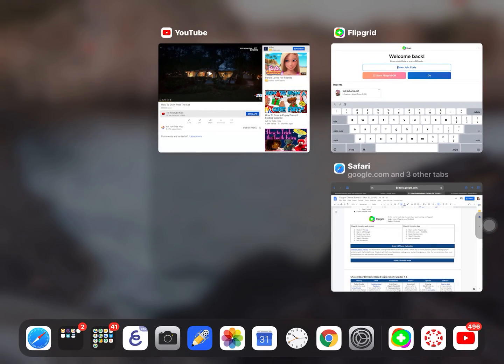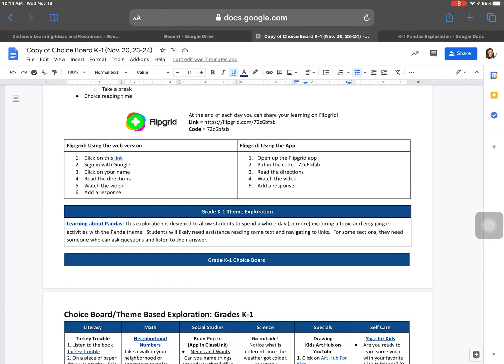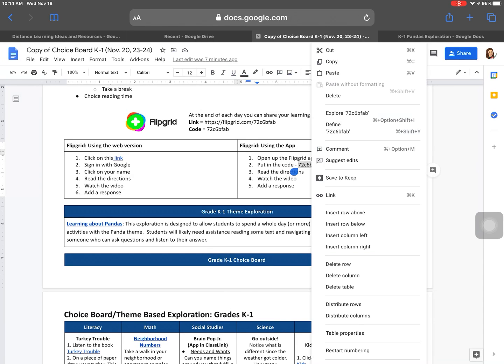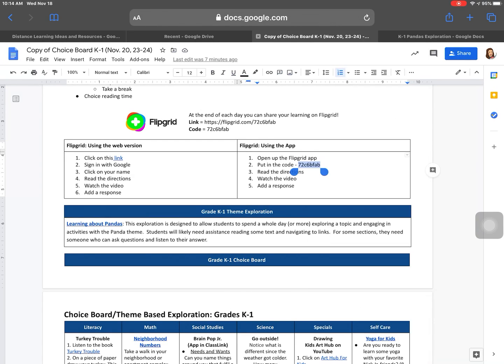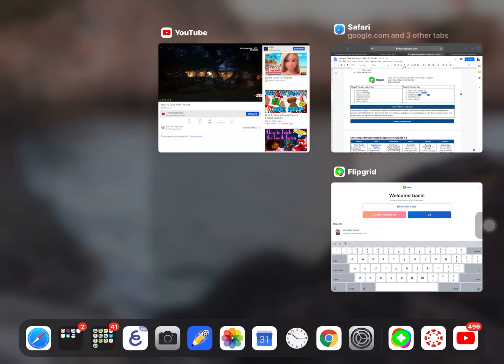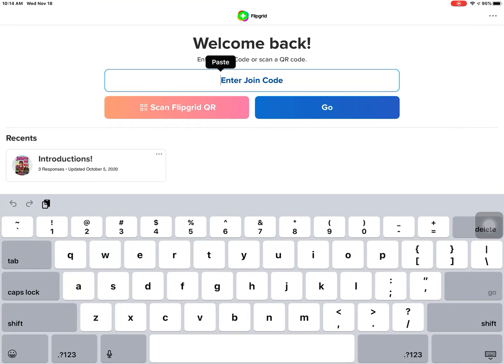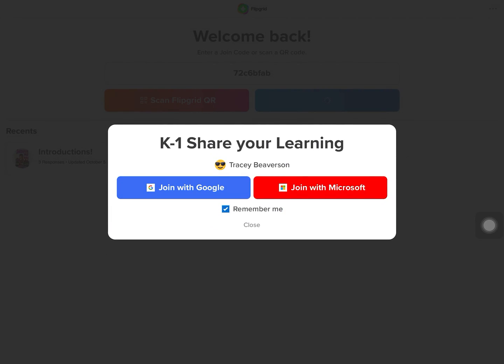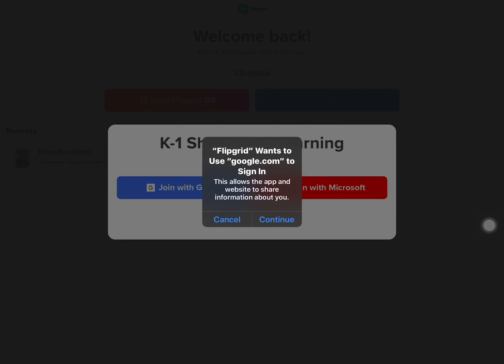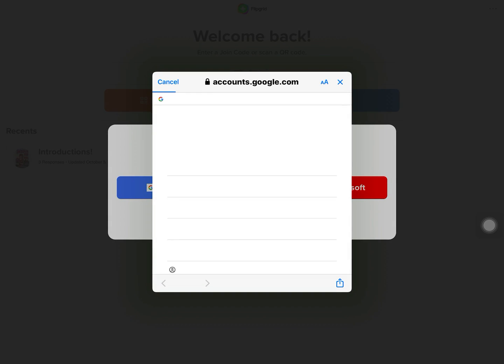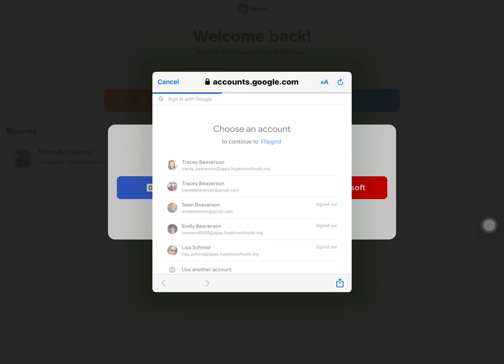So let's go back and find what that code was. The code was 72. Maybe I can just copy it. So I clicked on it and then I clicked copy. My 5th graders that I had during distance learning helped me with that. Paste, paste, go. I'm going to join with Google. I'm going to continue. I'm just going to click my name.